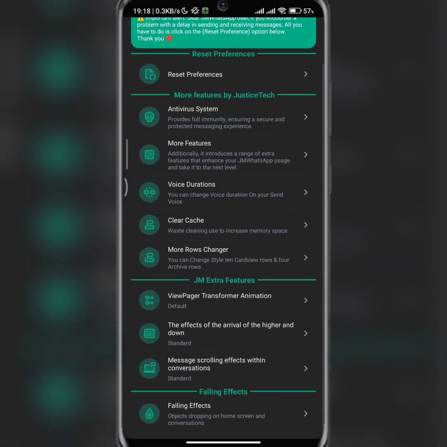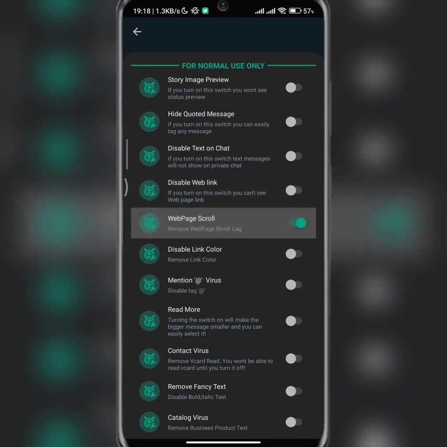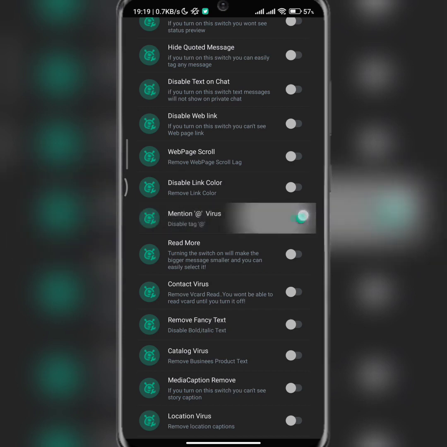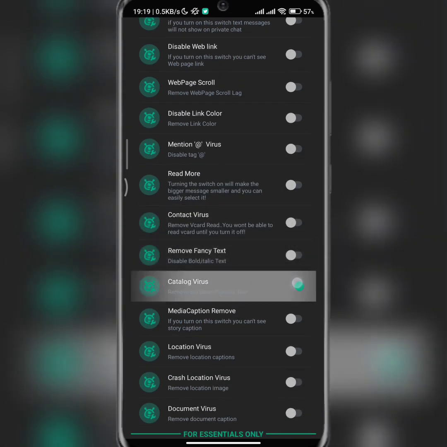Okay, so now let's go to the antivirus system. For example, if you want to remove your story preview, you can activate that button. If you want to add your quoted message, you can activate this. Disable text on chat, disable web link, web scroll, disable link color. So if you want your link color not to be showing blue, like showing the same color as your text, you can come here and do that. All right, so your mention virus, you can also do it here. So read more. Okay, contact virus, remove fancy text, catalog virus.